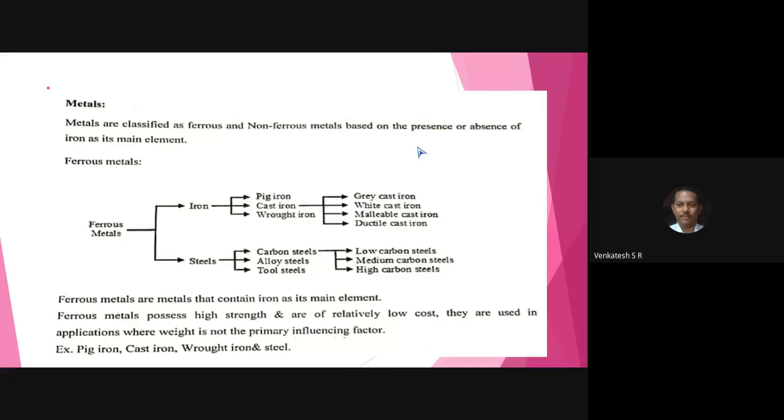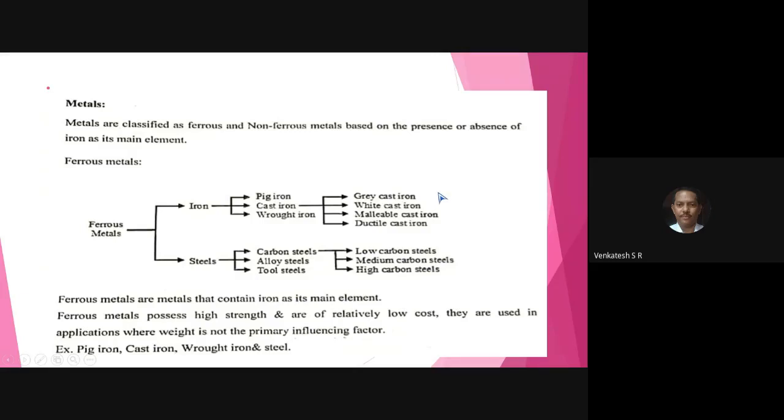They are the only foundry that manufactures grey cast iron and ductile cast iron. And also the special cast iron called SG iron, spheroidal graphite iron. It comes under the sub-classification of grey cast iron.